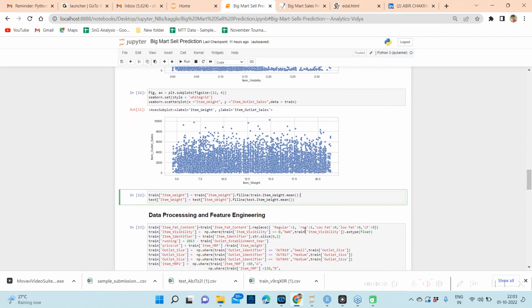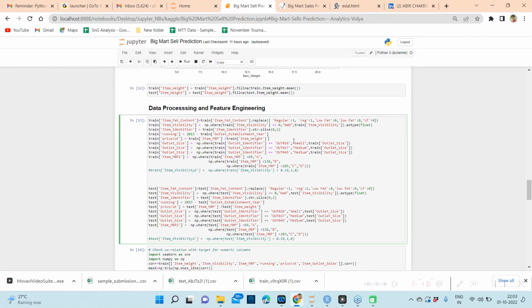But currently I am going to fill with the mean only, because I don't think item weight is going to be a major factor in this problem.